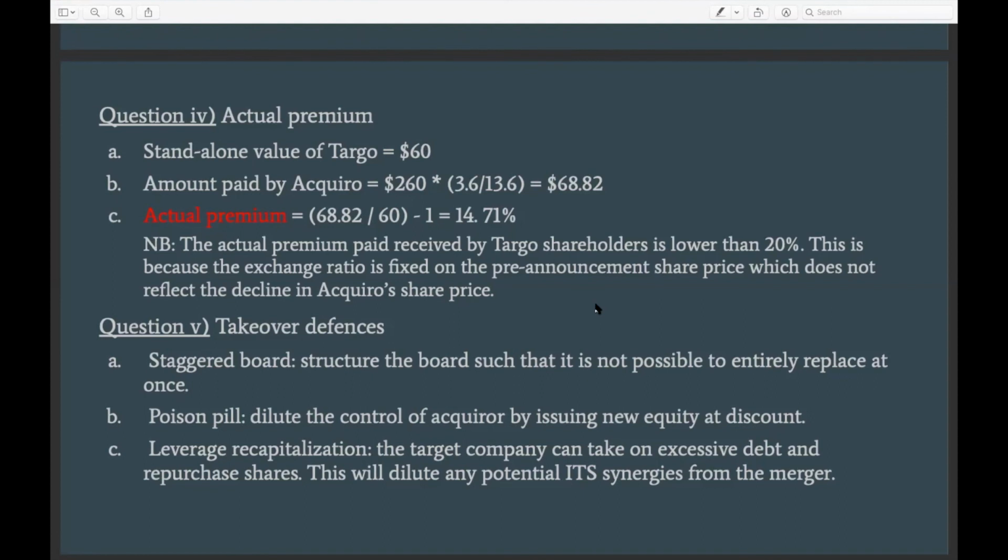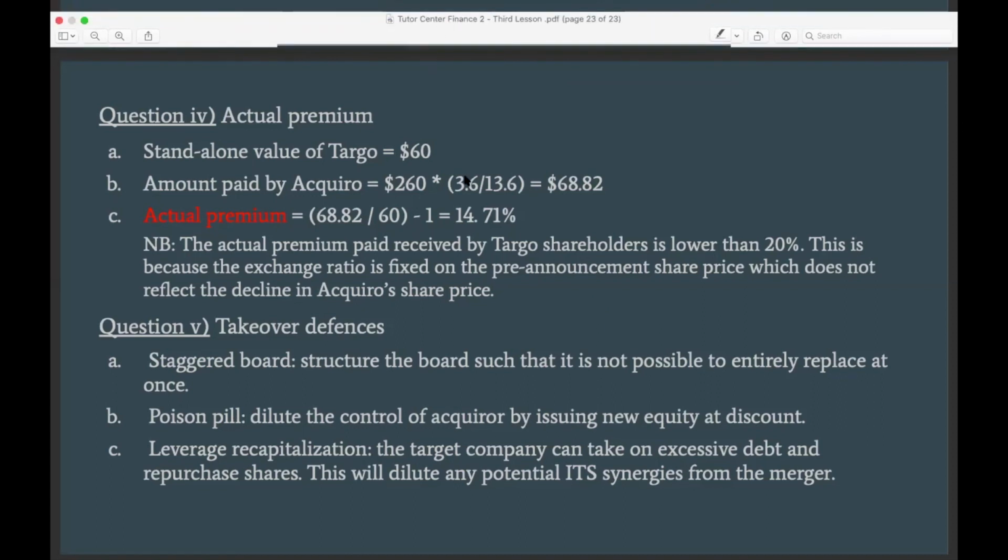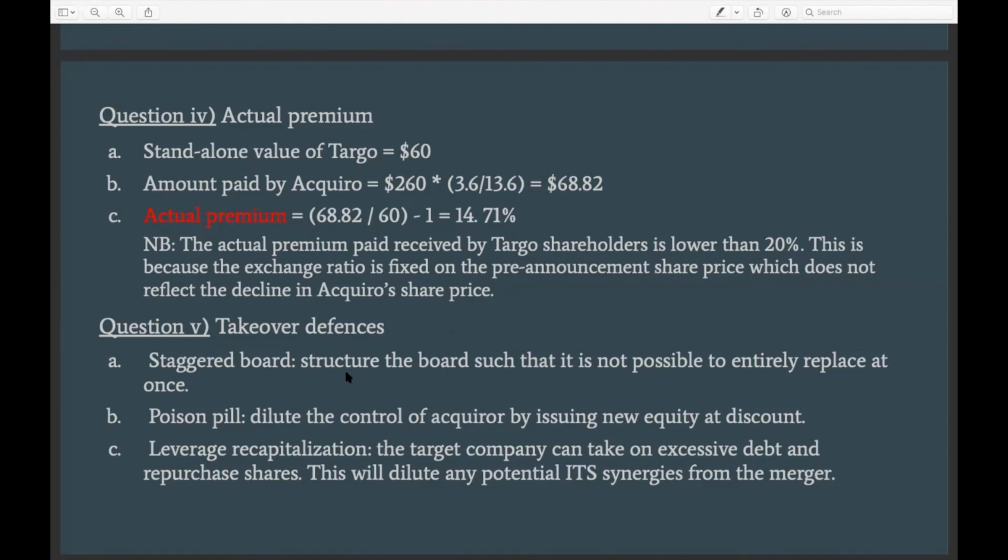And why this would be bad for the acquirer is that if the board does not want the transaction, even if the acquirer has control over the shares because they bought, let's say, more than 50% of the company's shares, they still cannot change the board, because only 2 people are up for the election. So they can change only 2 people out of 10, and the other 8 would still be on the board. And if they don't want the transaction, they would not approve it or they would not recommend the shareholders to go with the transaction. So that's one strategy that companies use.